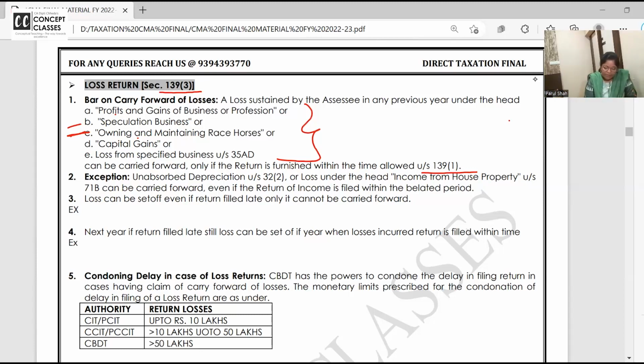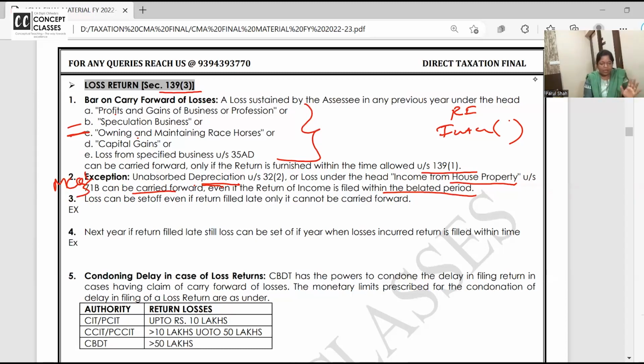Yeah, except unabsorbed depreciation or loss under income from house property, which can be carried forward even if the return is filed late. But the return has to be filed. See, many times in house property, rental income is less, but interest on loan is more. So loss comes in house property. Or loss because of the unabsorbed depreciation might be there. So these 2 losses can be carried forward and set off in the next year, even if you have filed the return late. This is many times asked in MCQs.